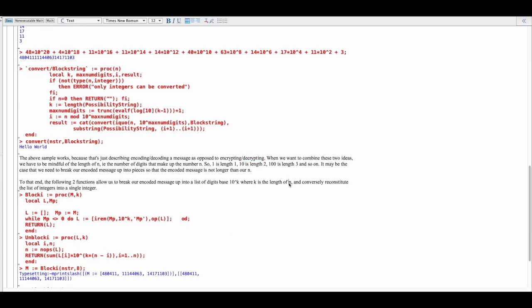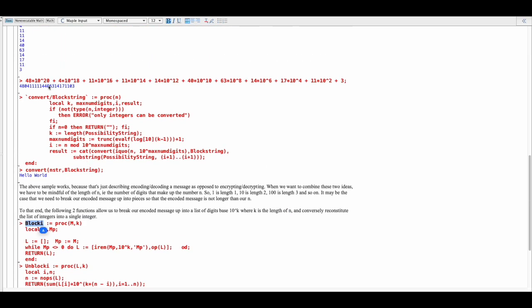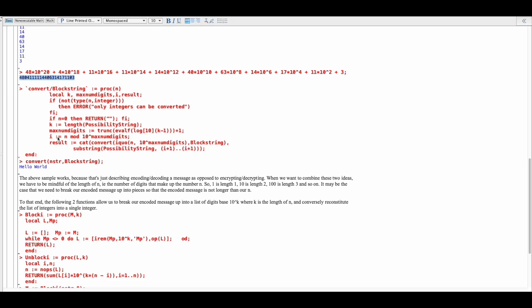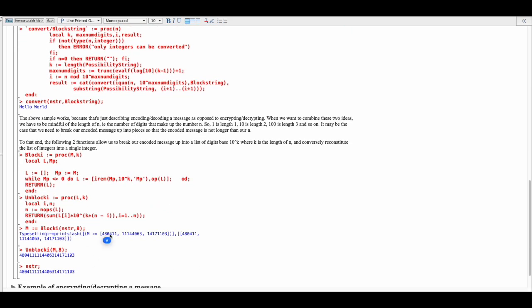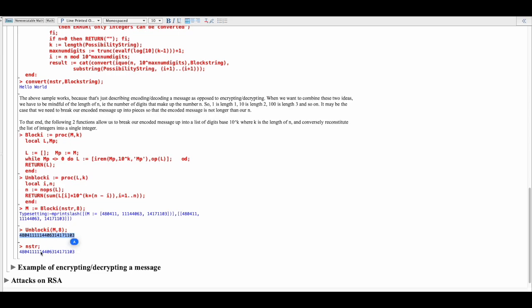The other important thing here is that for a given N, we may need to break our message up into lengths of N. That's what this function does here. It takes our encoded message, which is this big number, and turns it into a list of numbers. And then unblock will turn those lists of numbers back into a single number, which you can see here is equivalent to our message encoded as a number.